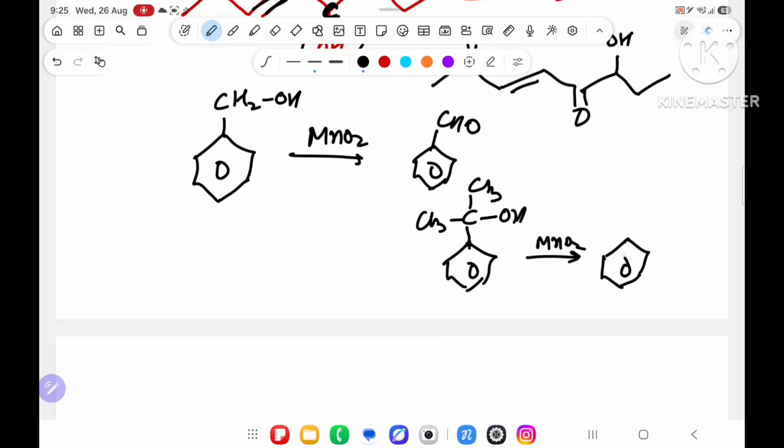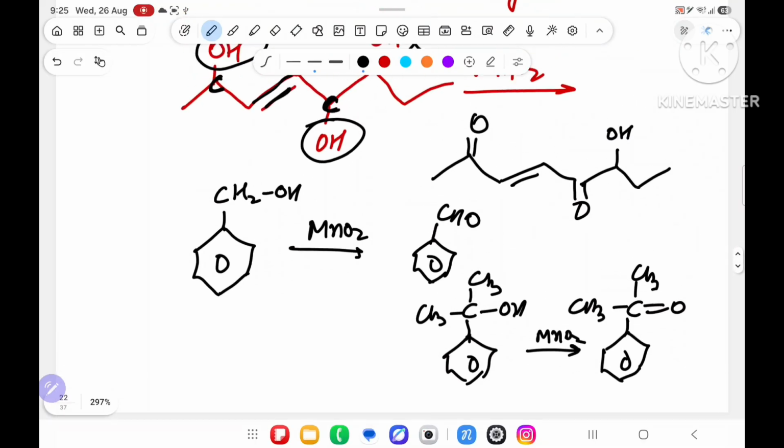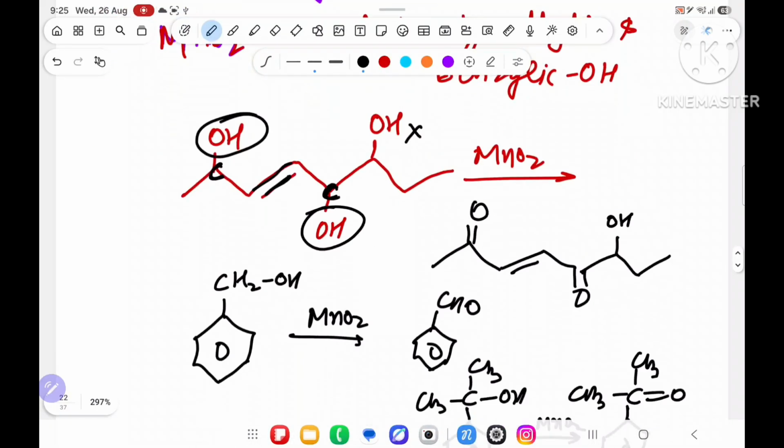It will convert into ketone, because it is also benzylic alcohol. If no hydrogen, double bond O, ketone. If any hydrogen, then aldehyde. Understood? So this is all about the oxidation of alcohol, and alcohol is totally finished in 3 parts.